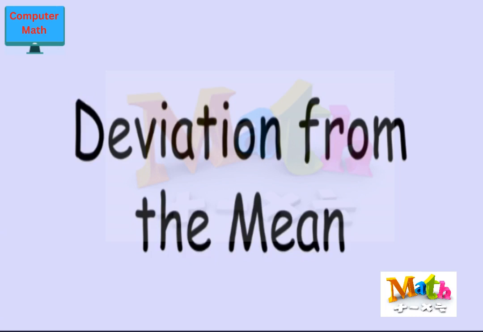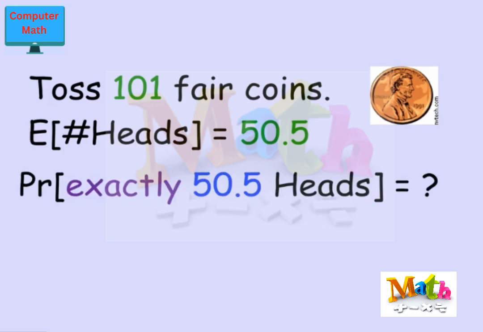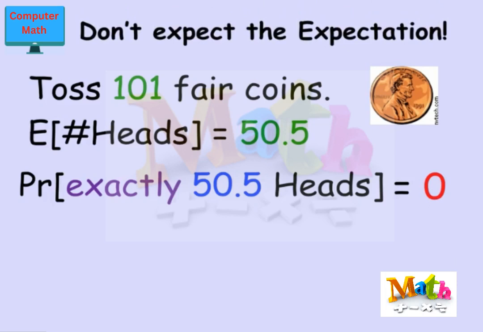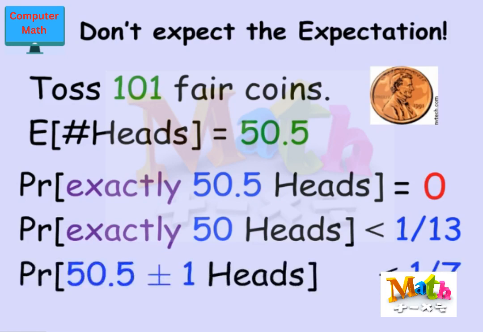We have this intuitive idea that if you do things long enough, then I know that the expected number, since all the values from 0 through 101 are possible, and the middle value is the expectation, it's 50.5 heads. Now, I'm never going to get exactly 50.5 heads. The probability in 101 flips of getting 50.5 heads is 0, because there's no way to flip half a head. So you don't expect the expectation in that sense. No given measurement, no given experiment is going to yield the expectation. The expectation is this thing that we expect to come out on the average.